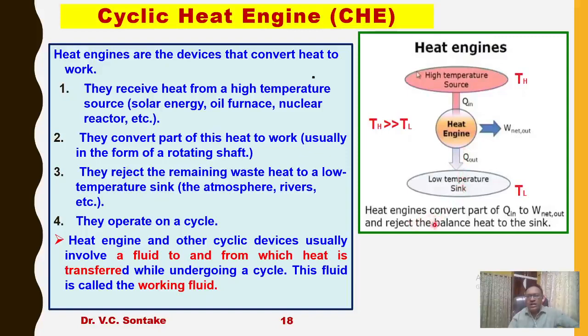So a heat engine converts part of heat Q1 from the source to net work output W net and rejects the remaining heat Q out to the sink. So that is a simple function and construction of a cyclic heat engine. Remember it is operated between source and sink. So this is a heat engine.